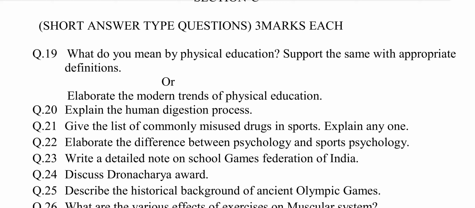The answer may be, the word physical education is derived from two separate words, physical and education. Physical is relating to body and education means systematic instructions or training or preparation for life or for some particular task. According to Irwin, physical education is a program of physical activities that develops health in youth. Number 2, according to J.B. Nash, physical education is the sum of those experiences which come to the individual through movement.